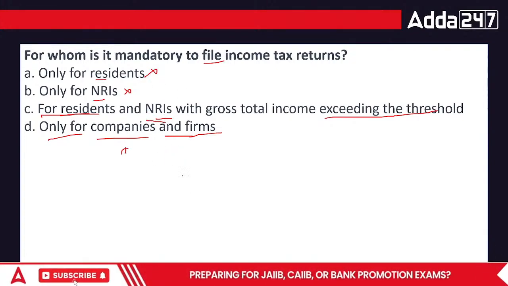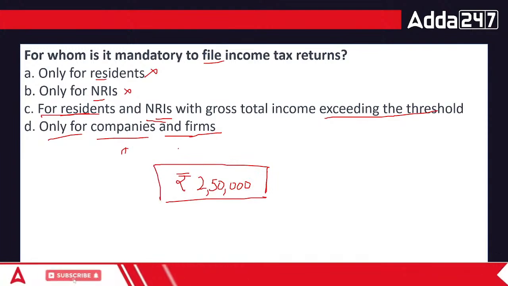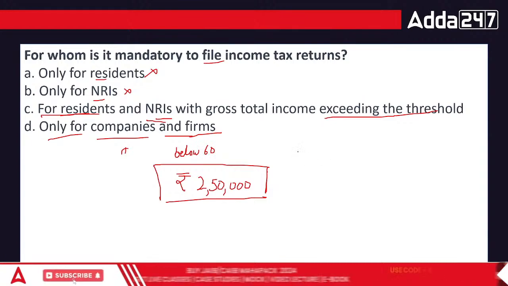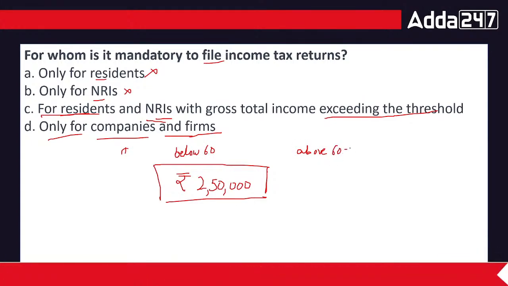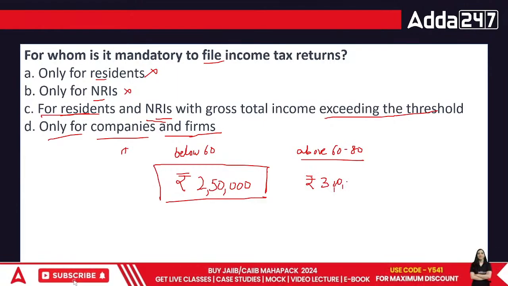What's the minimum limit, everyone? The minimum limit of taxation is 2,50,000 rupees for an individual who is below 60. Someone who is above 60 up to 80 is covered under 3 lakh rupees.